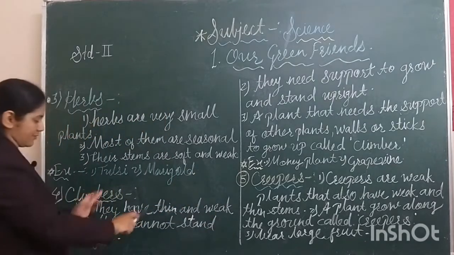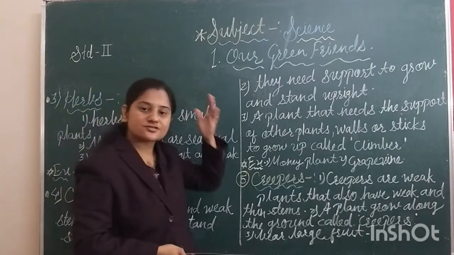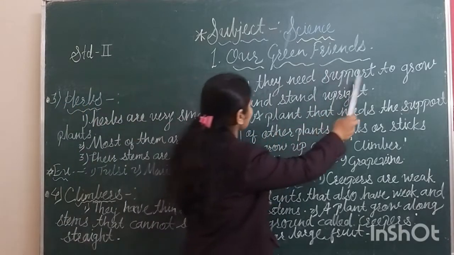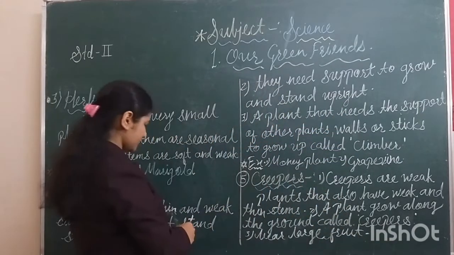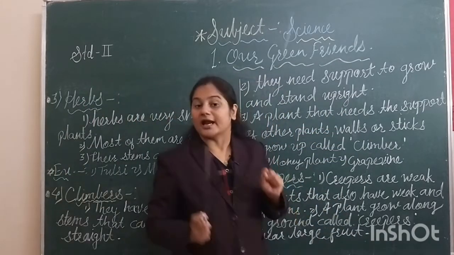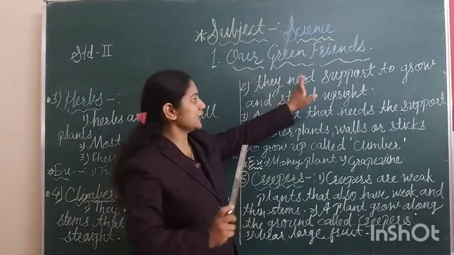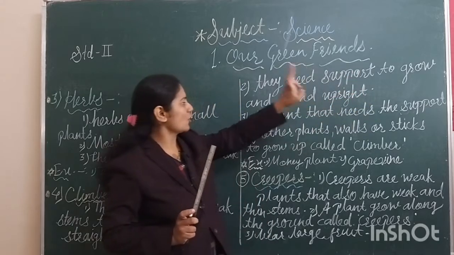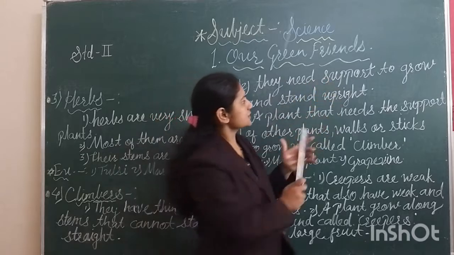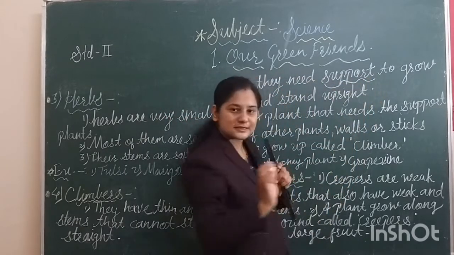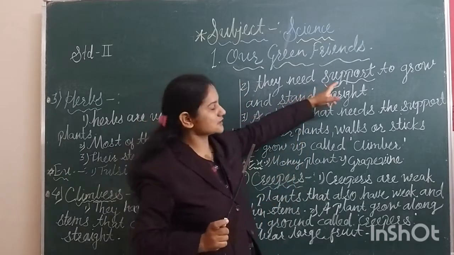Means the climbers have stems which cannot stand straight. They need support to grow and stand upright. Their stems are very thin and weak. That's why these climbers need support to grow and stand.